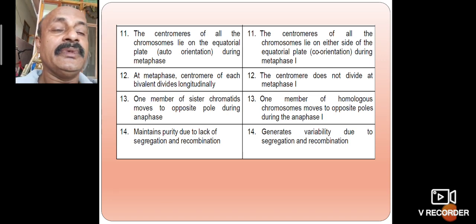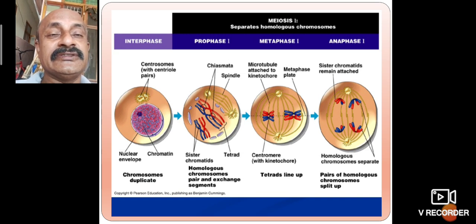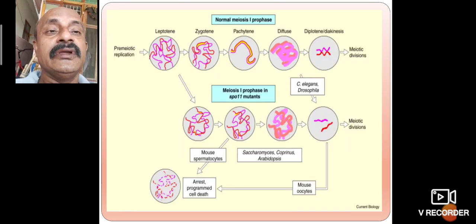Mitosis and meiosis can be differentiated from each other, as shown in the figures. First we take the interphase, then metaphase, anaphase, and telophase, along with the centromere formation. These are the important characteristic features.